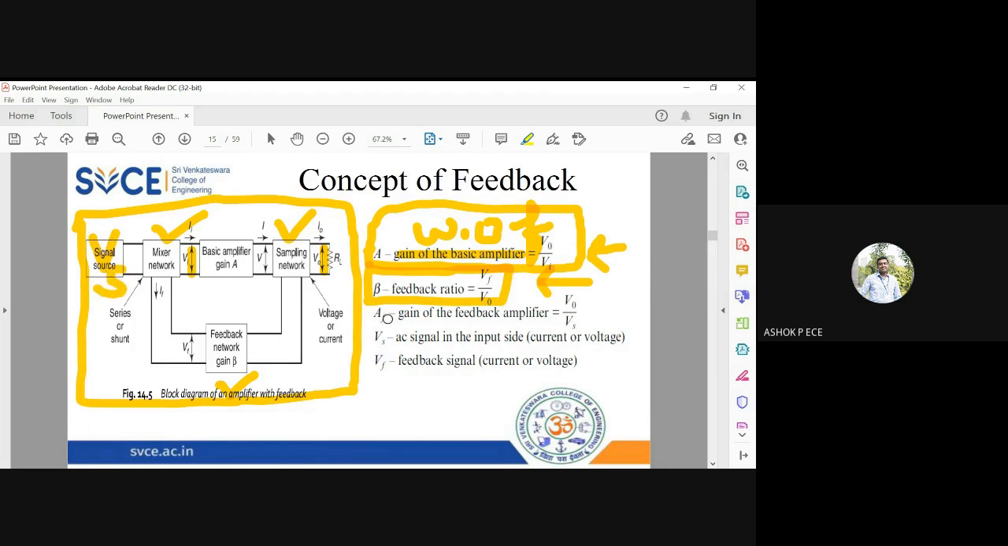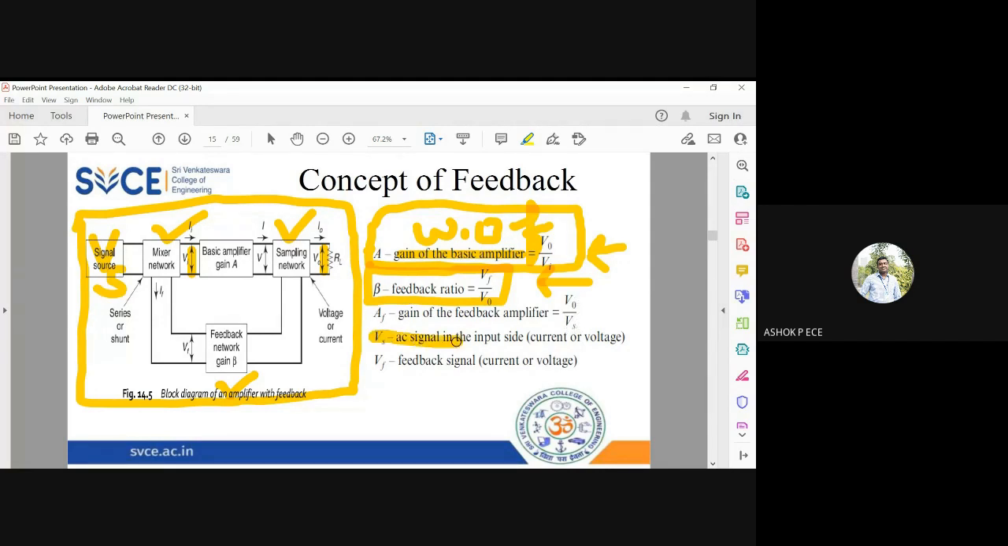Whenever you consider feedback, you have to consider the source. Whenever you're writing a normal amplifier gain, you have to consider the input to your amplifier. Vs and Vi are not the same because you have a mixing network in between. If the mixing network is not there, then Vs and Vi will be the same. But since you have a mixing network which is a part of feedback, whenever you do without feedback, you will consider the input directly going into your amplifier. And whenever you're considering with feedback, you will be considering the voltage source value Vs. So AF is equal to V naught by Vs.